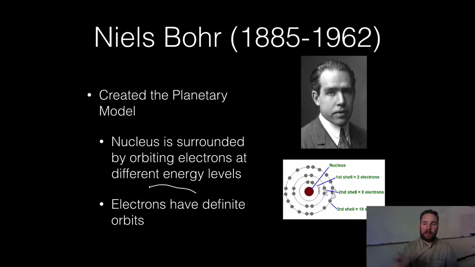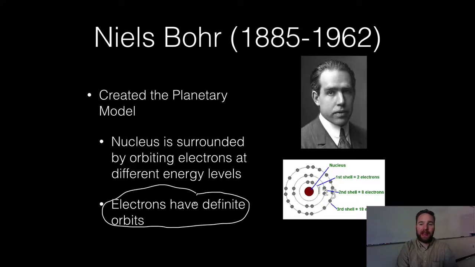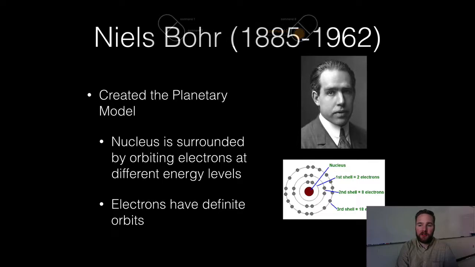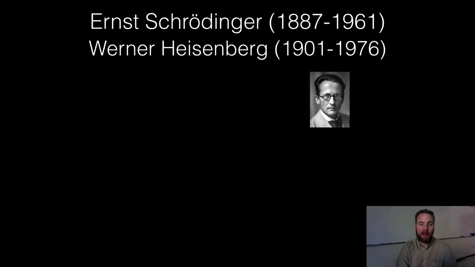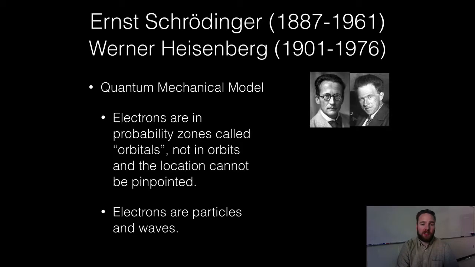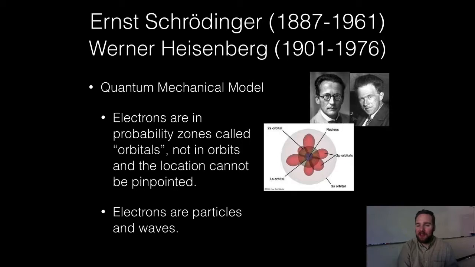But again, our next person is going to be our last atomic idea here. And this is Schrodinger and Heisenberg, friends who worked together in the lab, and they came up with the quantum mechanical model. And this is the current model we use today. And they said that electrons are in what we call probability zones, called orbitals, not orbits. And we really can't determine the location of an electron.